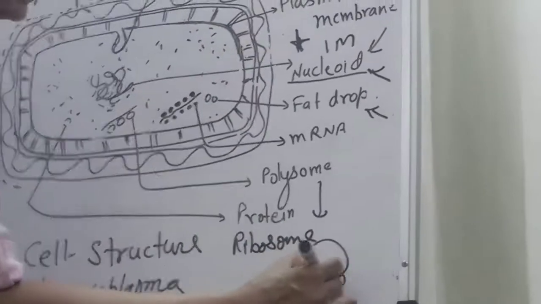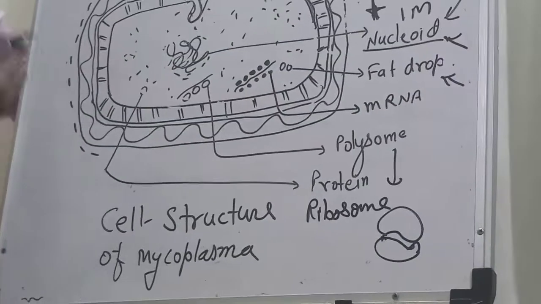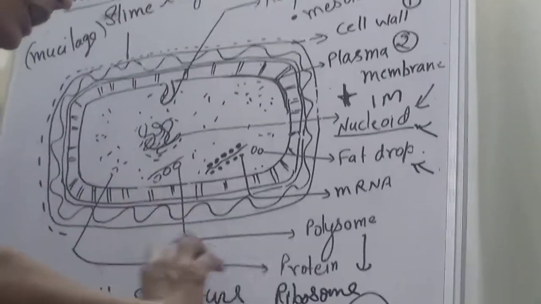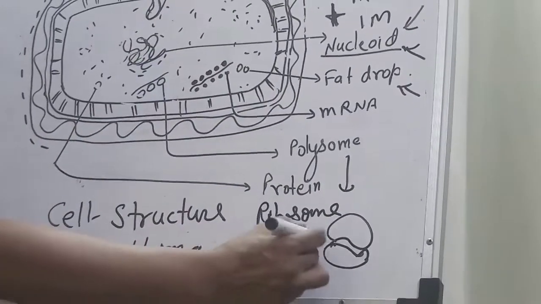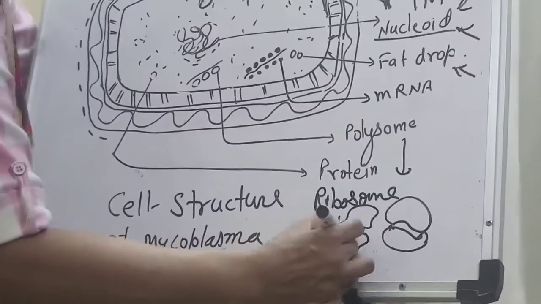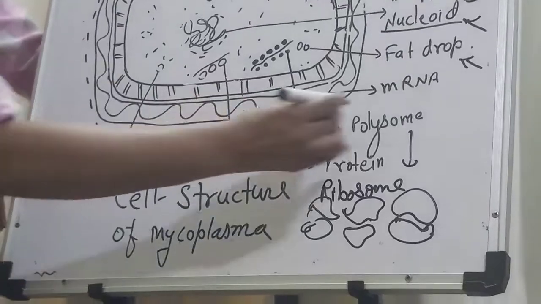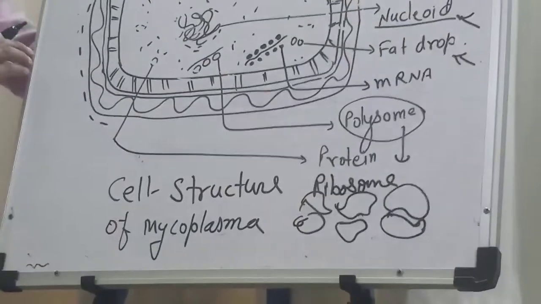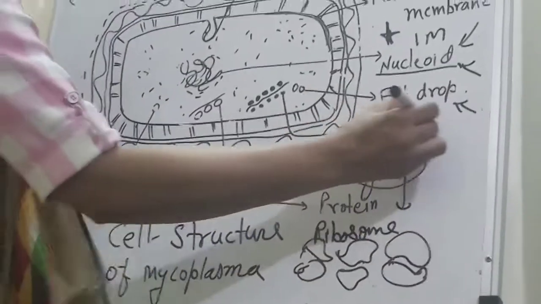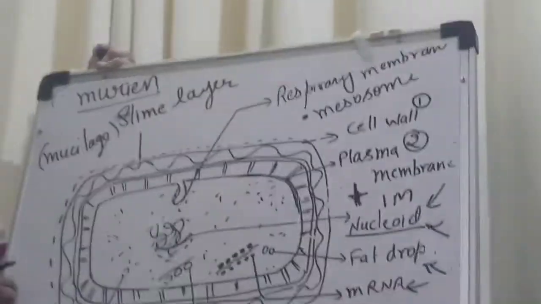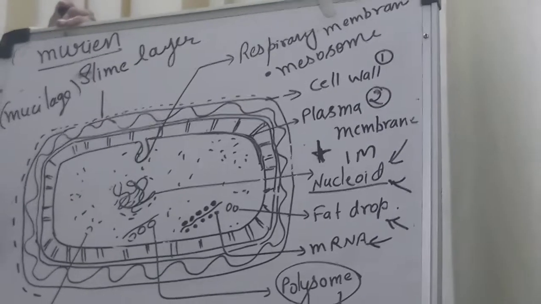Ribosome is the site where protein is synthesized. When there is a chain of ribosomes, one ribosome, another ribosome, a third ribosome, they make a polysome, which helps in protein synthesis. Near it we find the messenger RNA. So this is the basic structure of a prokaryotic cell.